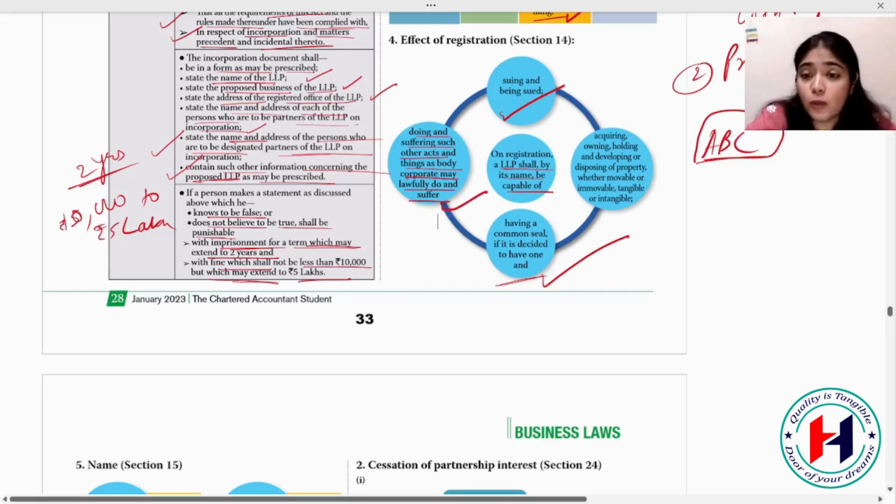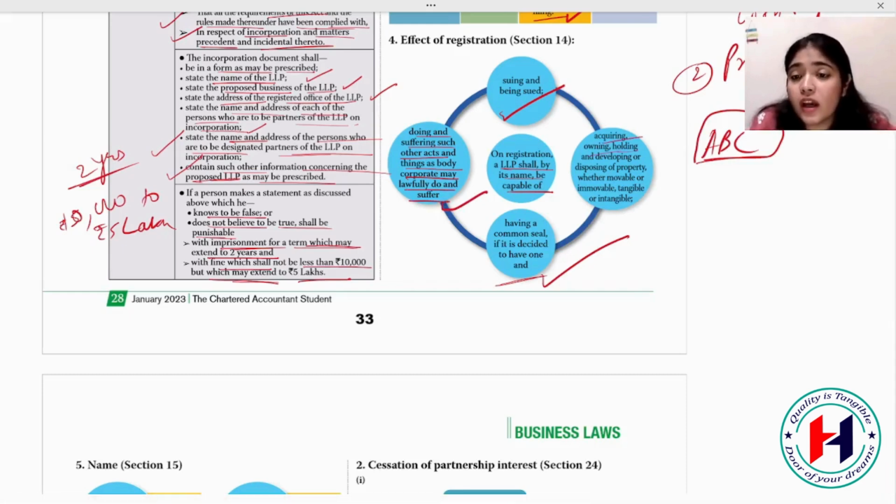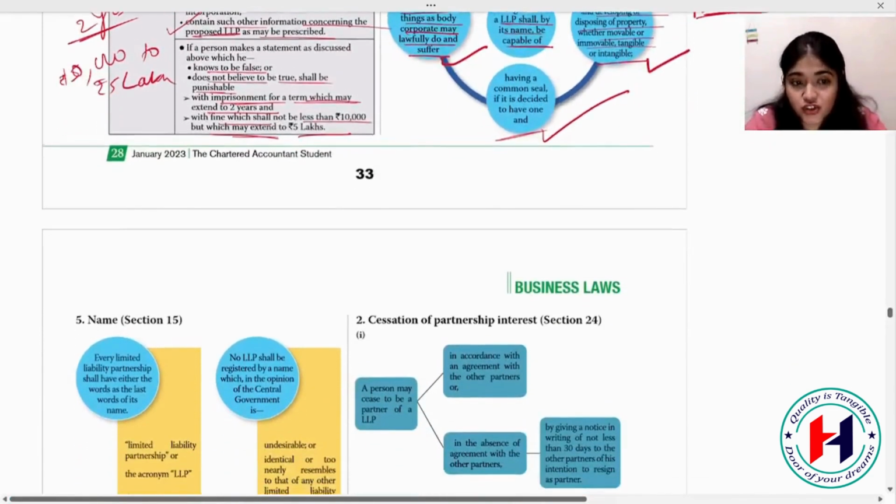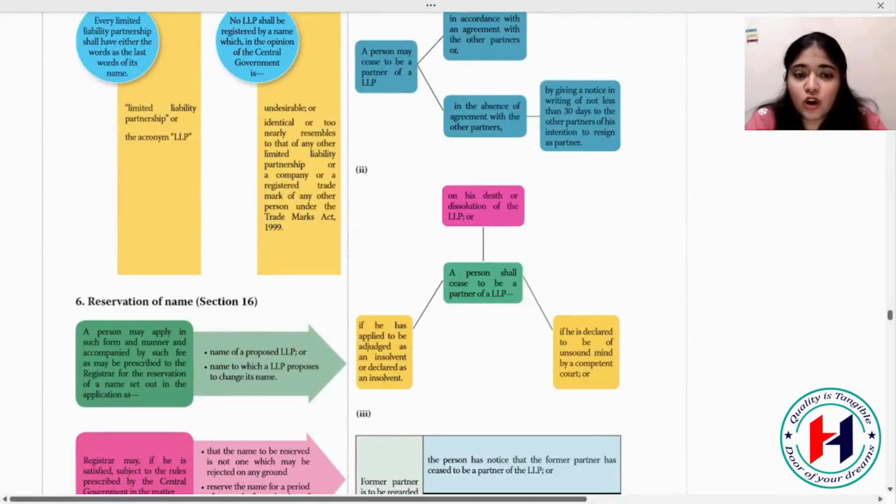Then also, acquiring, owning, holding, developing or disposing of property, whether movable or immovable, intangible or tangible. So your LLP can buy a property, own it, hold it, develop it, construct on it, or sell it off. It can be movable property, immovable property, tangible or intangible. So all these powers you get after registration. This is the effect of registration. Okay. Let's talk about the name.